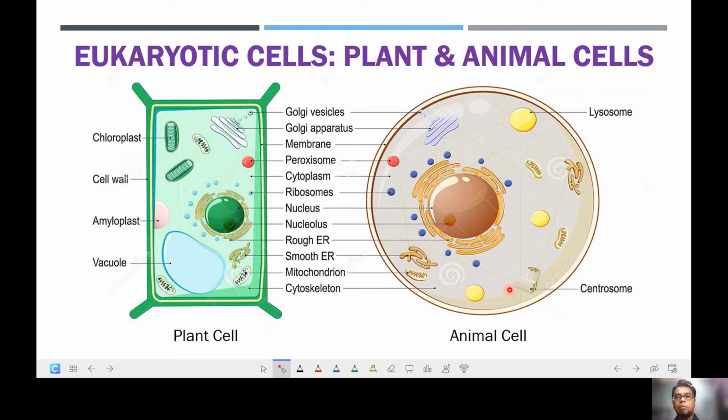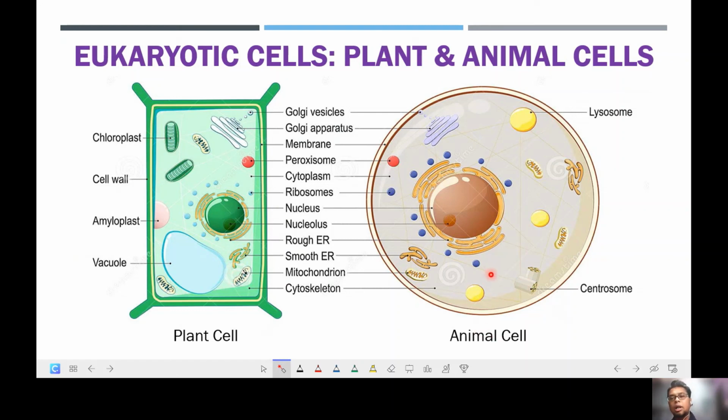If we look at the animal cell, there will be this lysosome that is involved in the process of intracellular digestion. Lysosome is not found in the plant cell. And another difference will be about the centrioles over here. Okay, this is the region known as the centrosome, and these two things that you can see here are also known as the centrioles. The centrioles can only be found in the animal cell, but not in the plant cell.